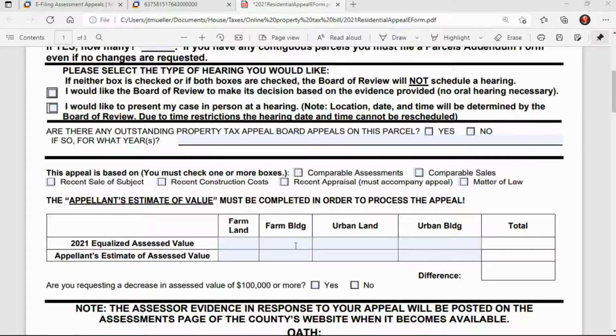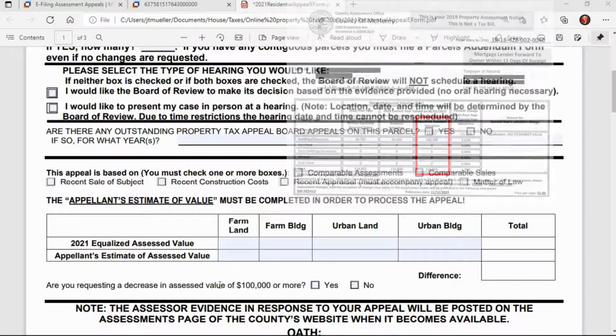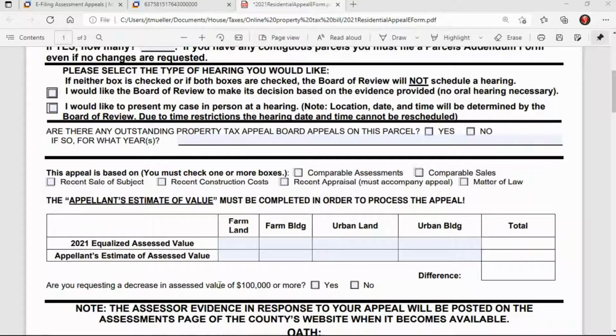Now, this is the most important part of the front page, the appellant's estimate of value. First, of course, you enter your equalized assessed value that's based off of your assessment statement, put it in here, and then your particular estimate of assessed value. I recommend that you enter that after you've gone through the worksheet and reviewed all your comparables. And you can base your appeal on one of several ways. One is comparable assessments. That's where you think that your assessment is higher than comparable homes around you.